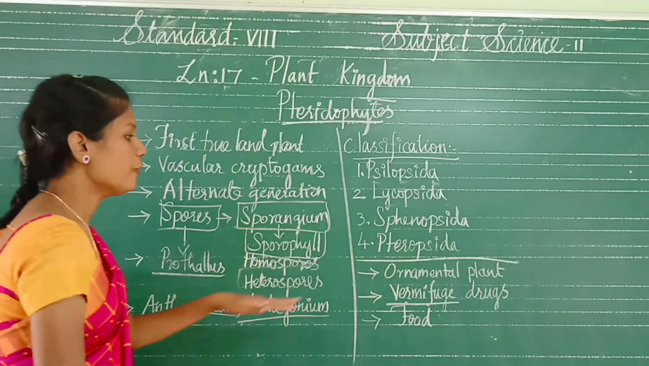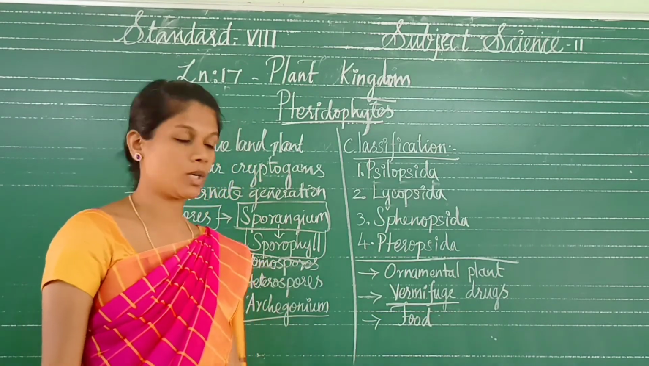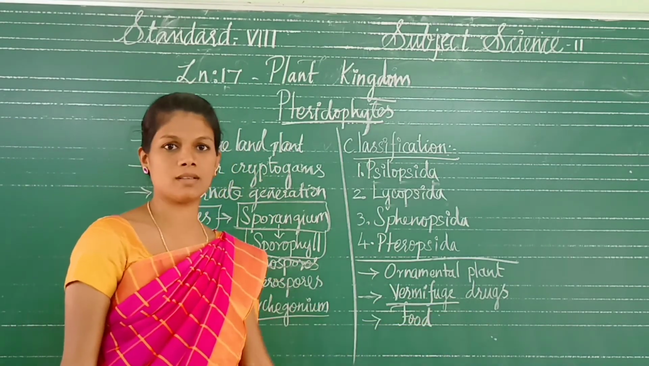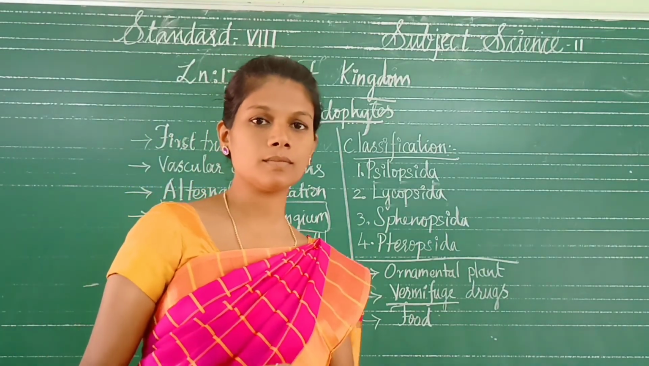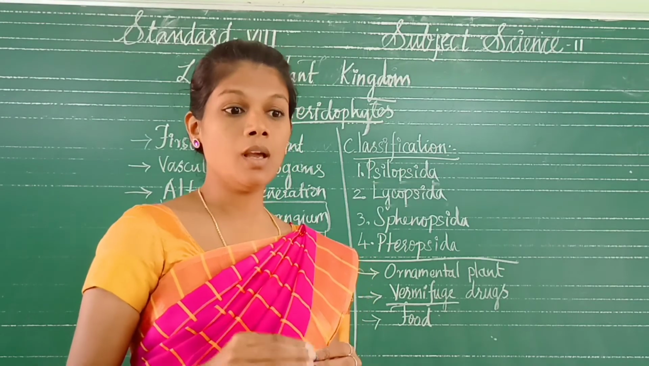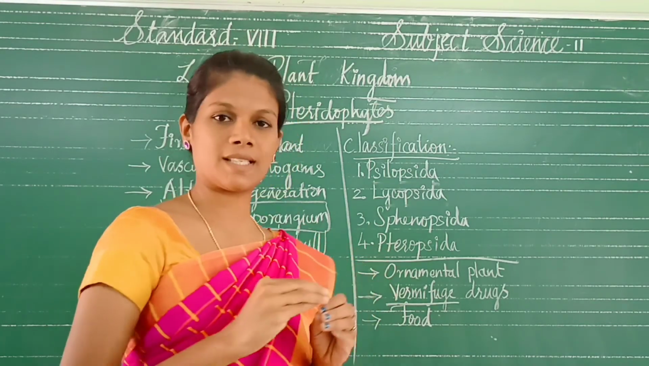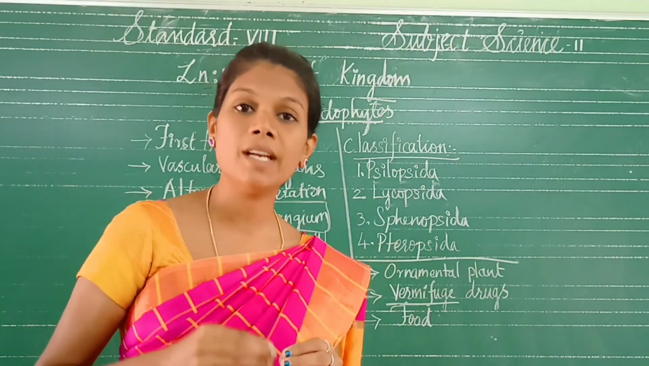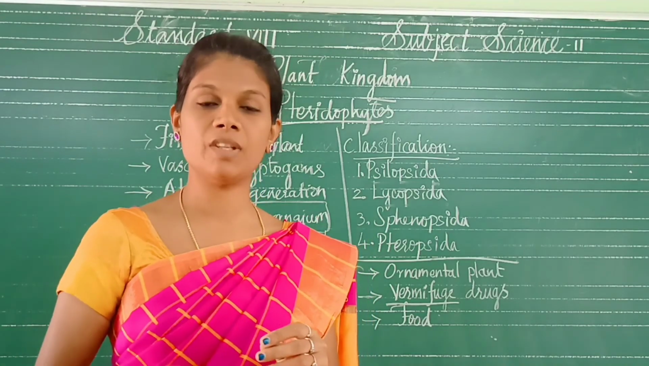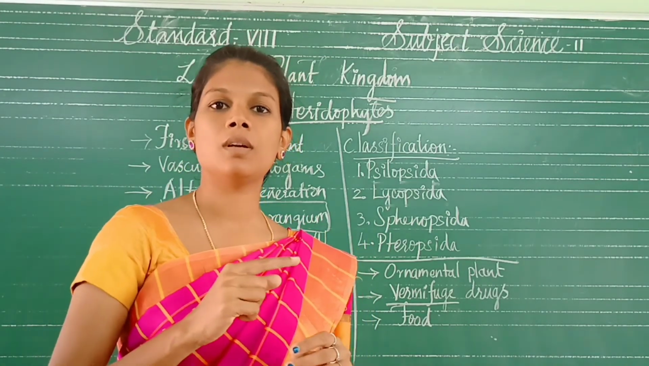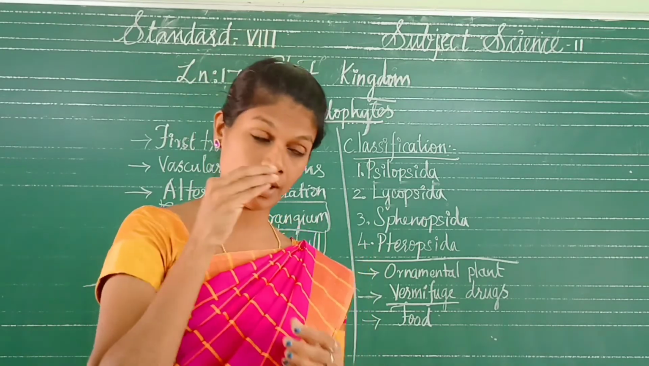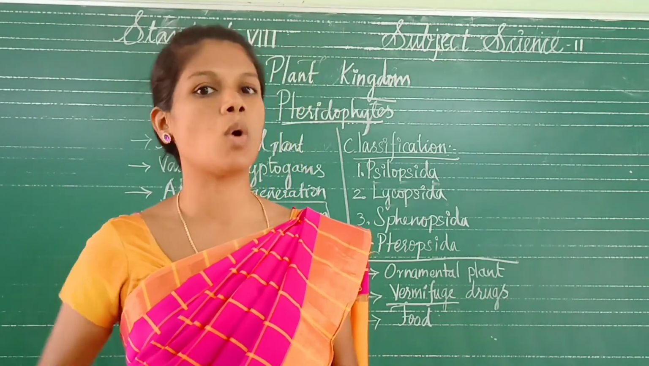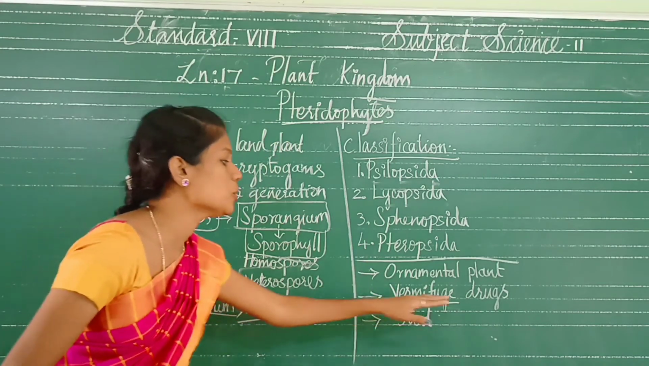Next is vermifuge drugs. What is the meaning of vermifuge drugs? Do you know that? Vermifuge drugs are used to kill intestinal worms. The word vermifuge refers to intestinal worms, so it is used to kill them. That is what vermifuge drugs are.